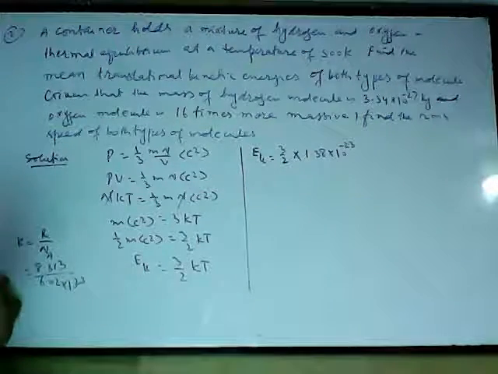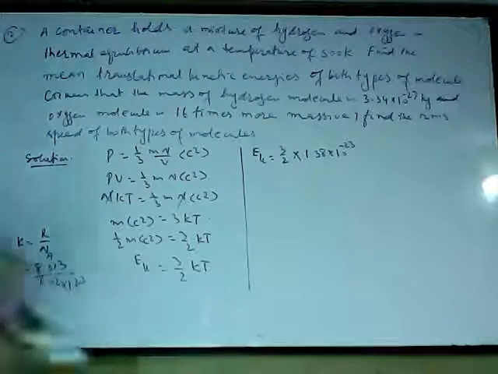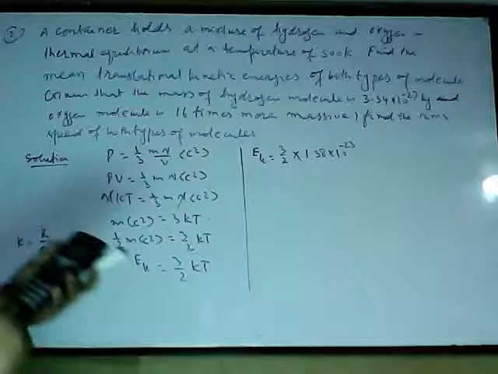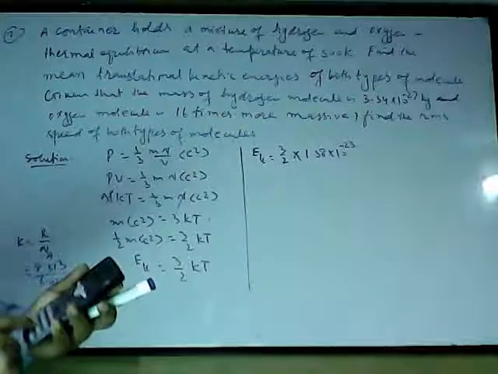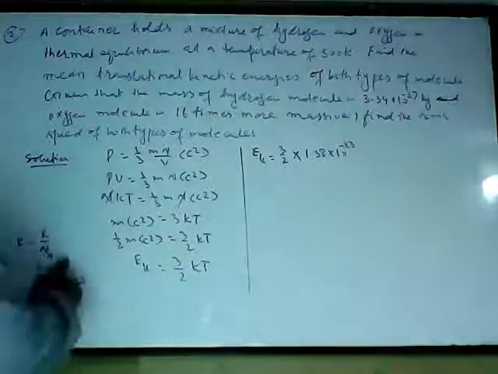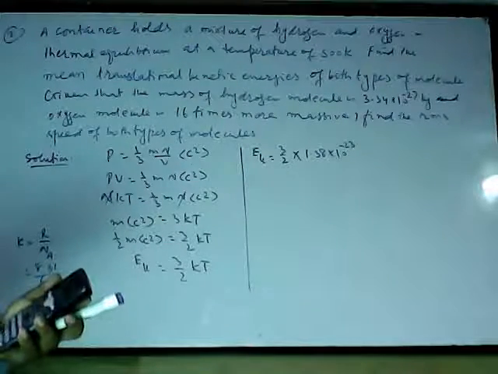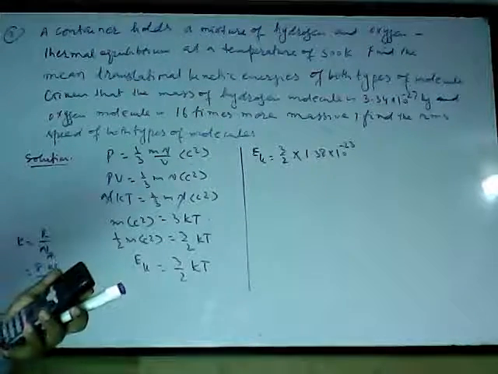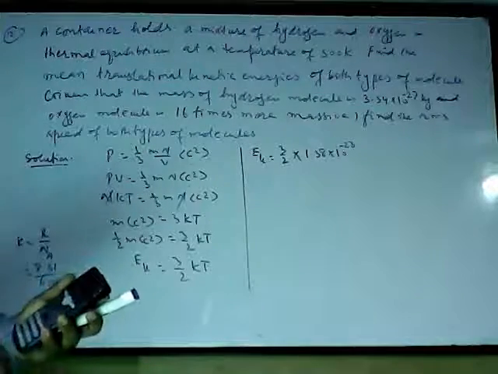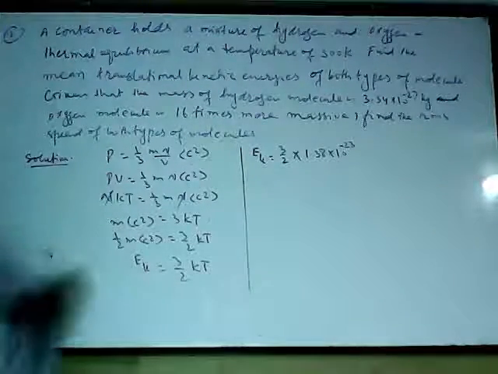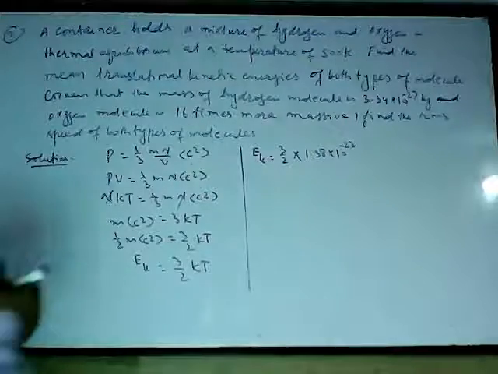This is always given, but I'm just confirming whether the value is correct. 8.31 divided by 6.02 into 10 power 23 gives 1.38 into 10 power minus 23. So the value is correct.